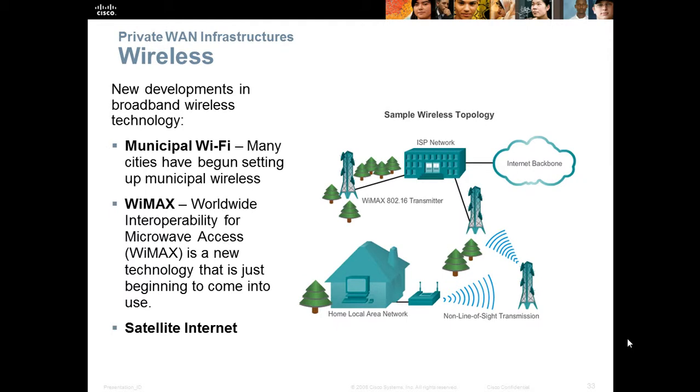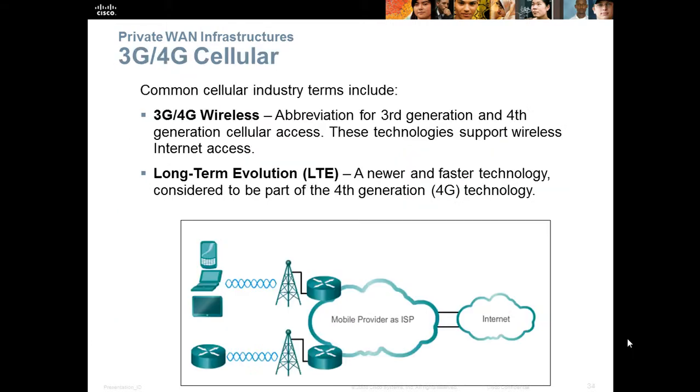A new development in broadband technology is wireless, such as municipal Wi-Fi. Many cities have begun setting up municipal wireless. WiMAX, or Worldwide Interoperability for Microwave Access, is a new technology that is just beginning to come into use, and satellite internet. 3G or 4G cellular.